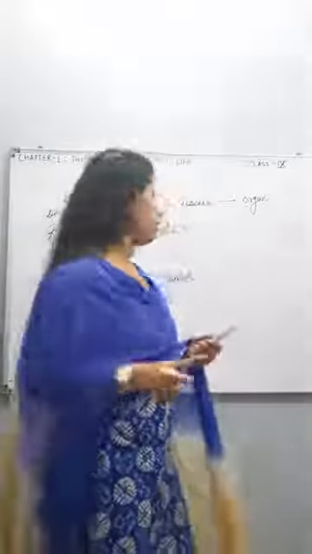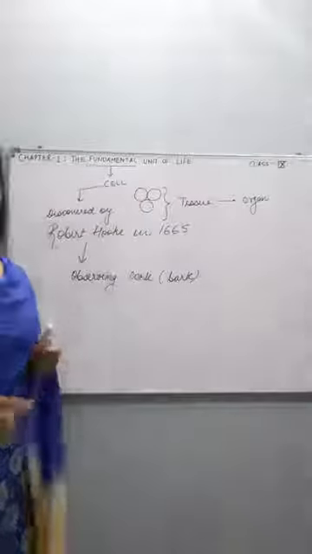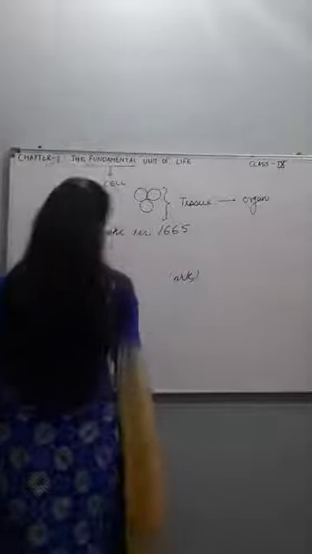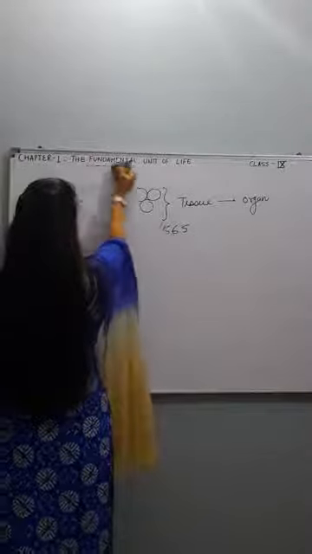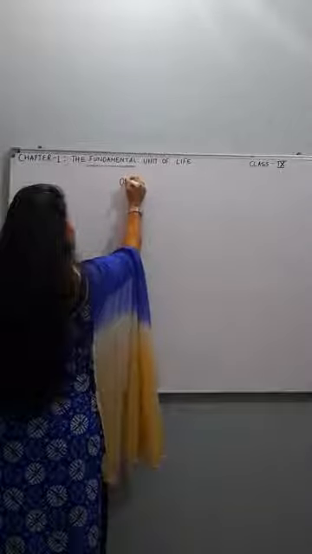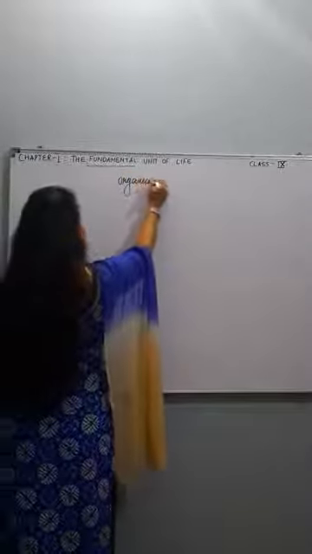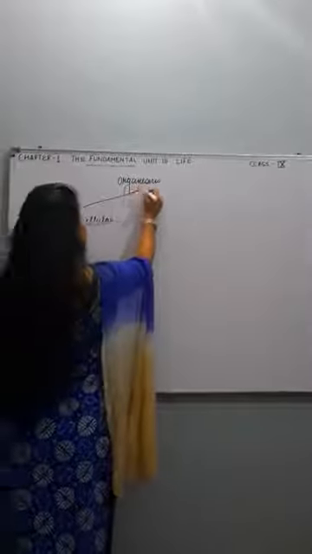So organisms are divided into two parts: unicellular and multicellular.